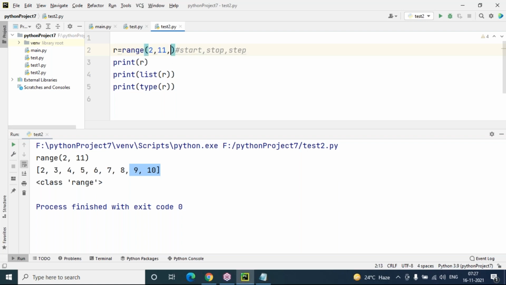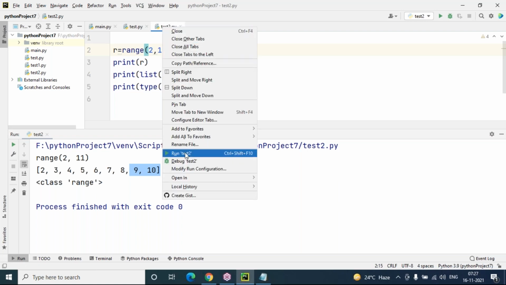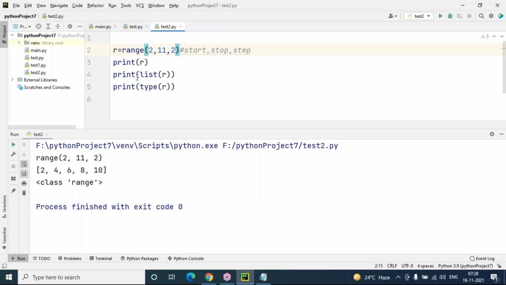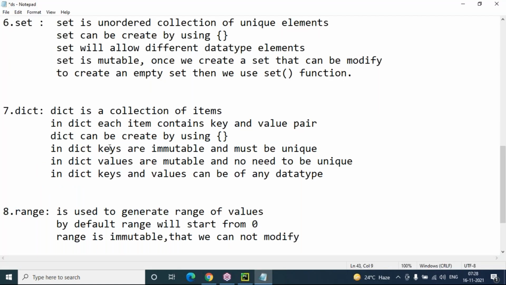So now I'm taking step value 2. Every step 2 is going to increment: 2 plus 2 is 4, plus 2 is 6, plus 2 is 8, plus 2 is 10. Or else if I give 3 here, 2 plus 3 is 5, plus 3 is 8, plus 3 is 11. 11 is not included, so 2, 5, 8 only we are getting here. This is the range of values, this is the range data type.